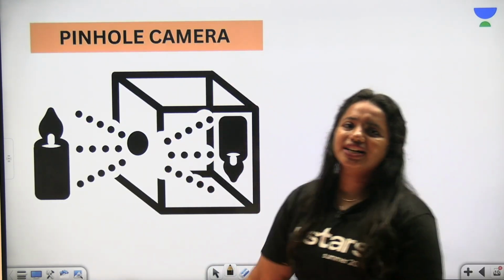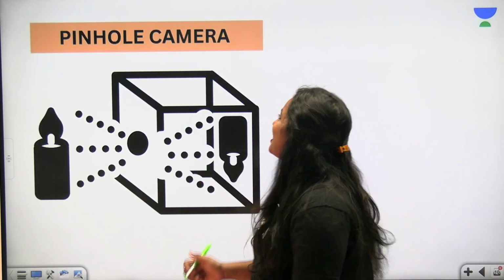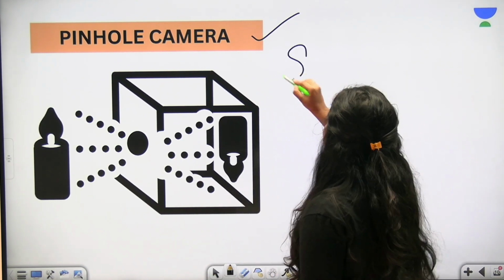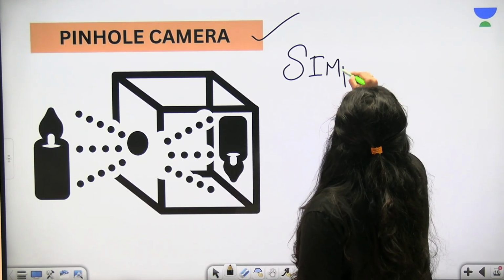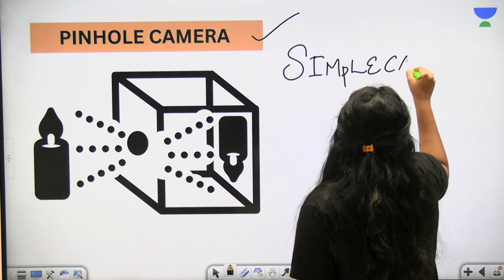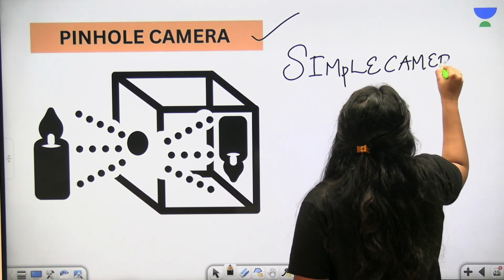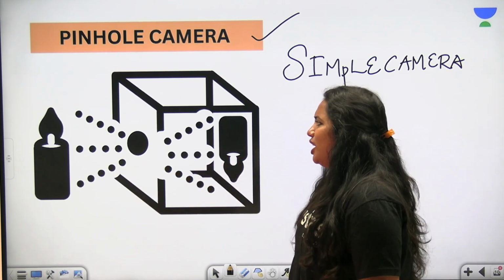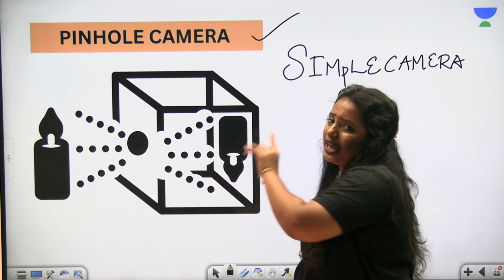Now we are moving towards pinhole cameras. The pinhole camera is very important, and you know that this is the simplest camera. It is a very simple camera. And what about the image characteristics? Let's learn about how this pinhole camera is made.